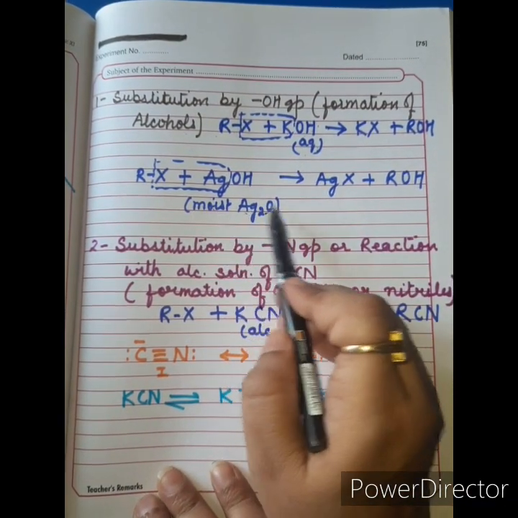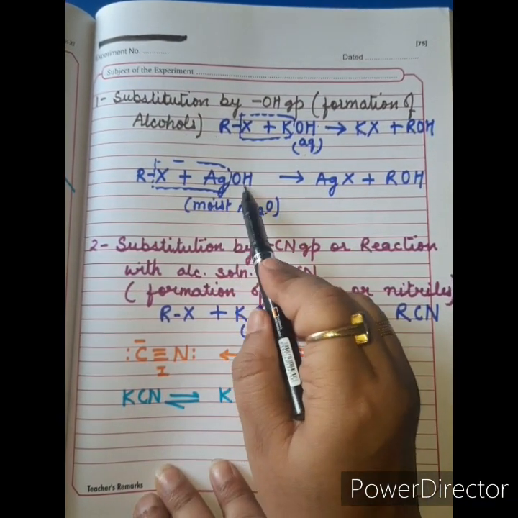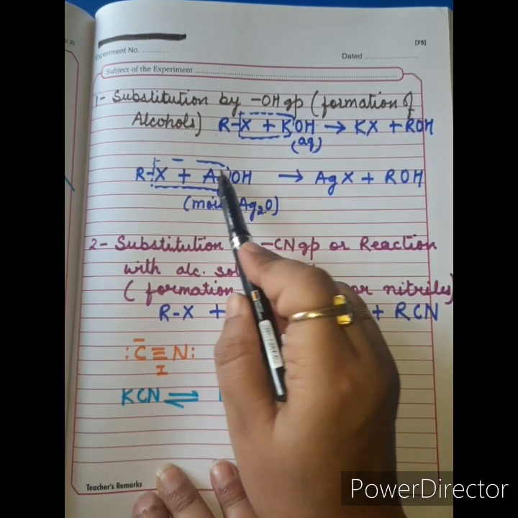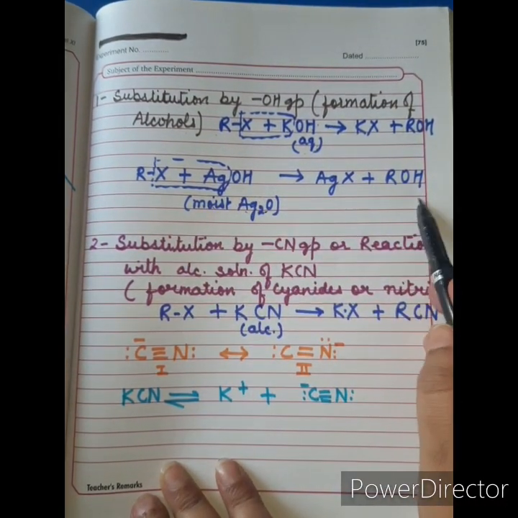Similarly, moist silver oxide can be written as AgOH. OH is the nucleophile here. Removal of AgX and formation of ROH.